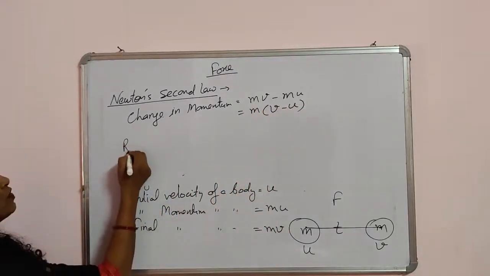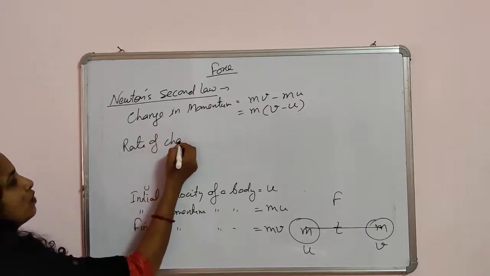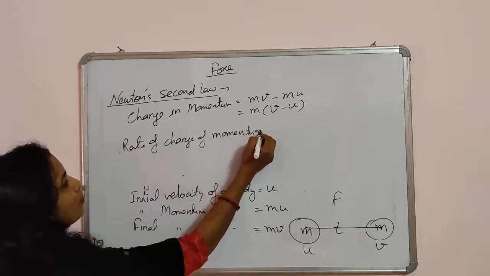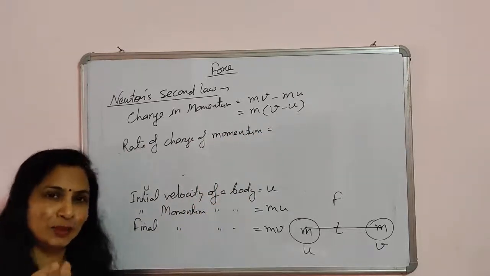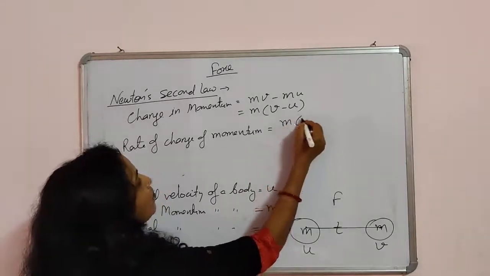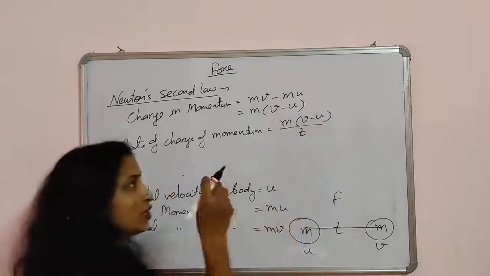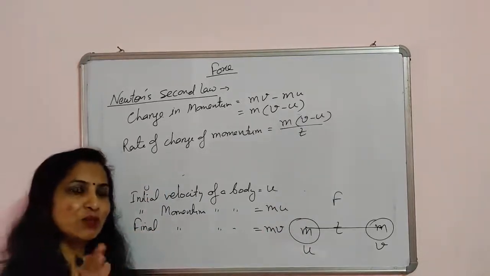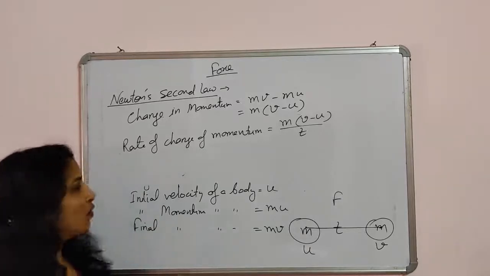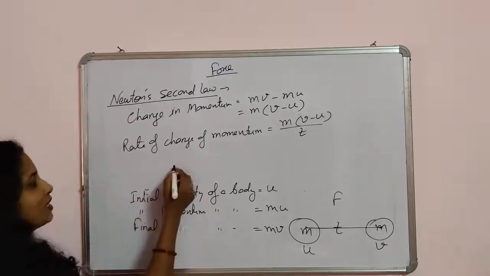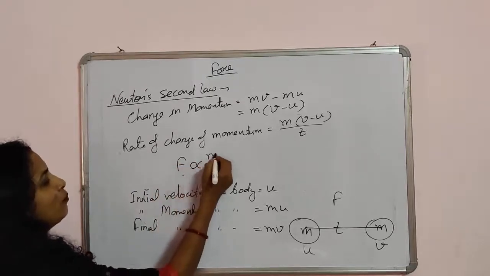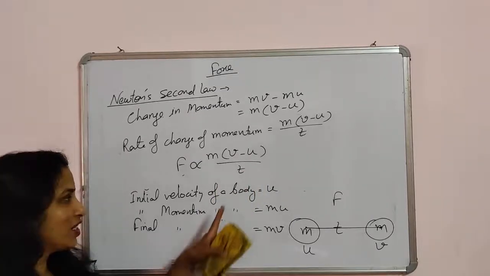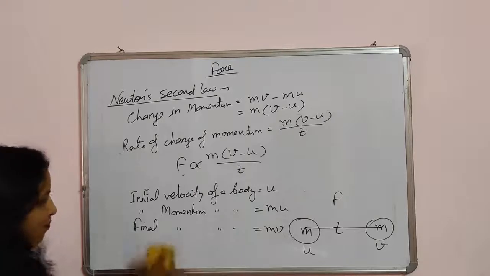So I am writing the rate of change of momentum. I explained to you the meaning of rate: it means you are dividing some physical quantity by the time t. So you will say m(v minus u) upon t. So this is the rate of change of momentum. Now according to Newton's second law, the rate of change of momentum is directly proportional to the force applied. So we will write here, F is directly proportional to m(v minus u) upon t.